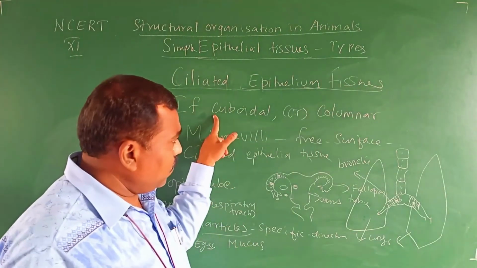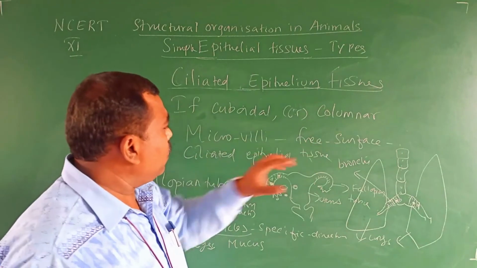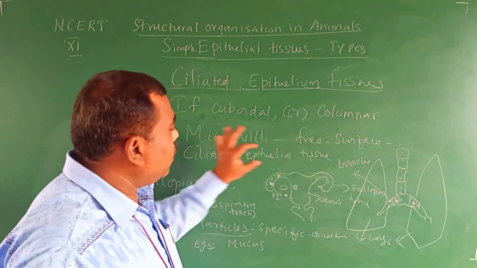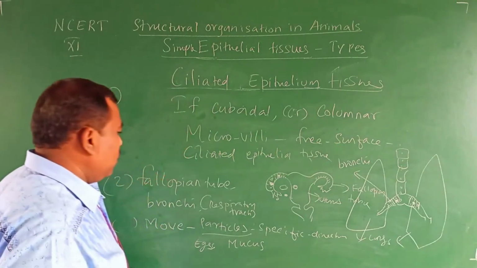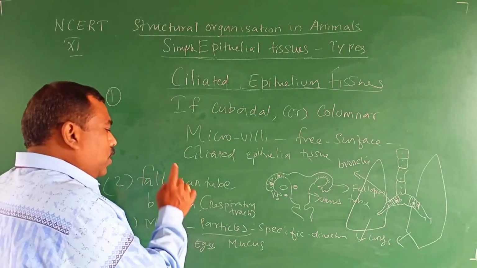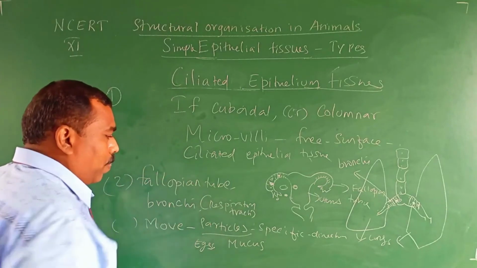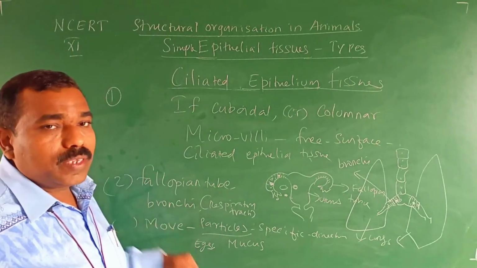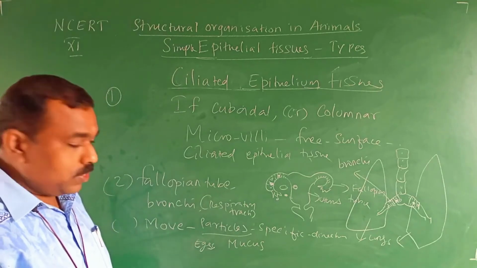If the cuboidal epithelium or columnar epithelium has cilia on its free surface, that is called ciliated epithelial tissue. It is found in the fallopian tube and bronchi. It is responsible for movement of particles in a specific direction.